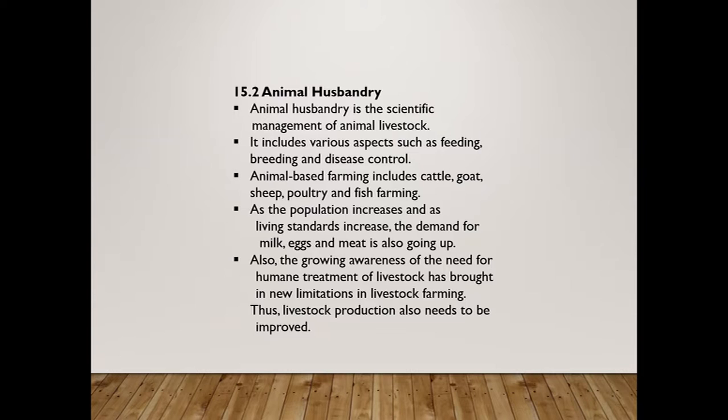Also, the growing awareness of the need for humane treatment of livestock has brought in new limitations in livestock farming. Thus, livestock production also needs to be improved. I hope you understand. So this is the introduction for dairy farming, that is, animal husbandry.